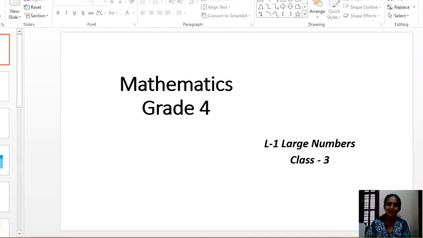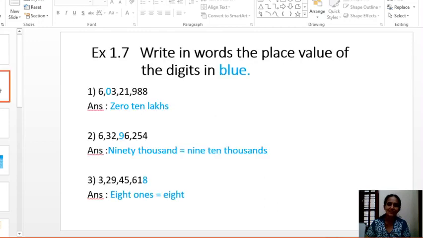Now we will read and write 9-digit numbers. You know all the place values of all the digits in a 9-digit number, right? So we will recap by doing this exercise, whatever we have learned. We have to write the place value of the blue color digit in words. These are the sums from exercise 7 from lesson 1.